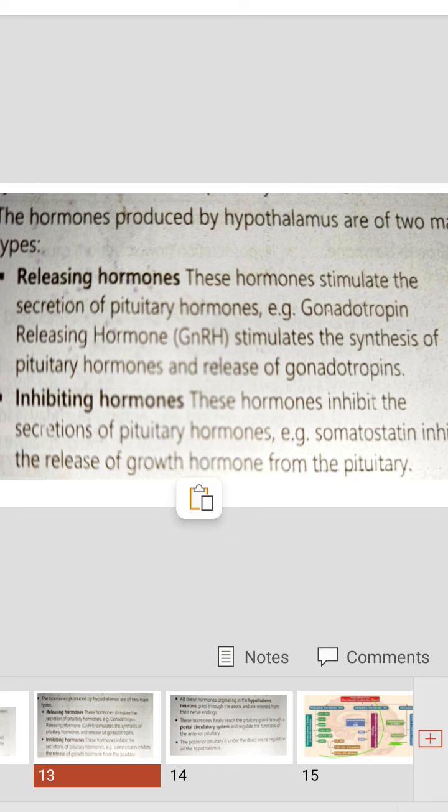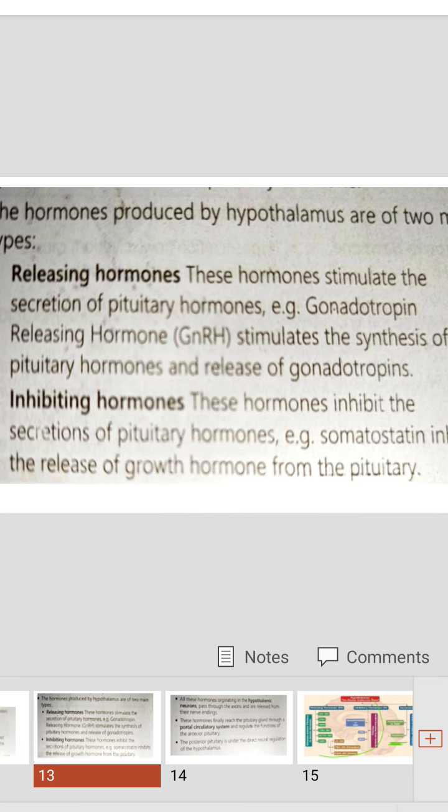For example, gonadotropins. Gonadotropins are of two types: follicle stimulating hormone and luteinizing hormone. These two are the gonadotropins. Right? GnRH stimulates the synthesis of pituitary hormone and the release of gonadotropins.